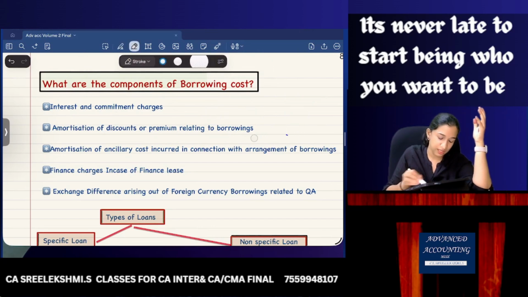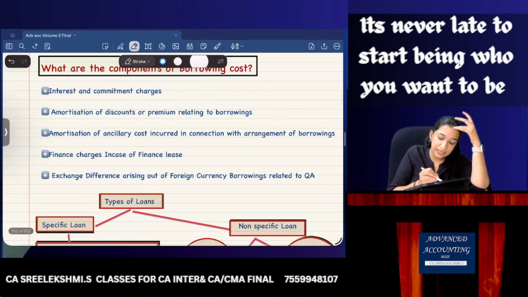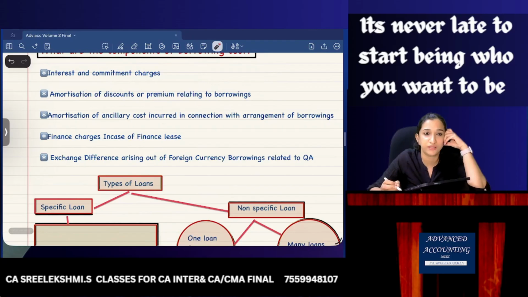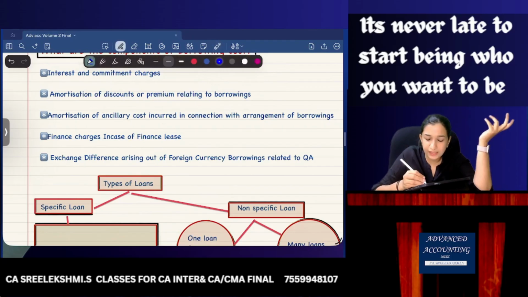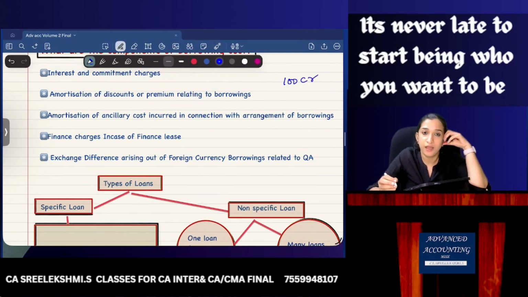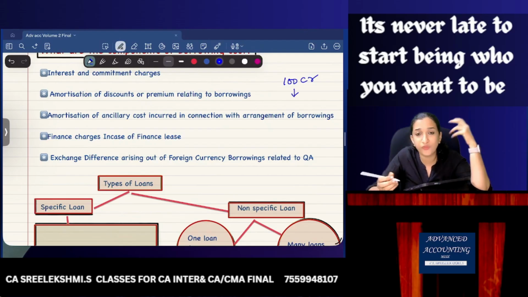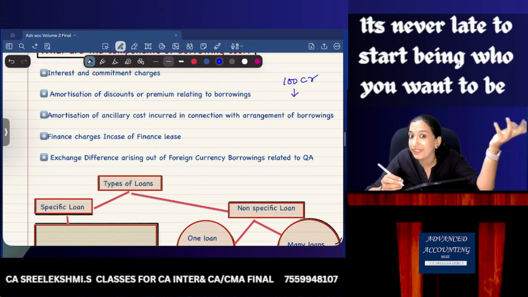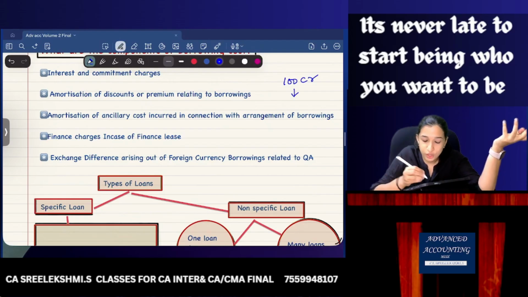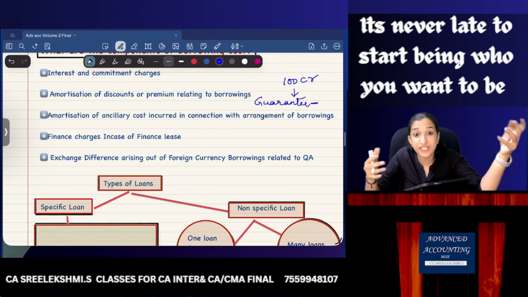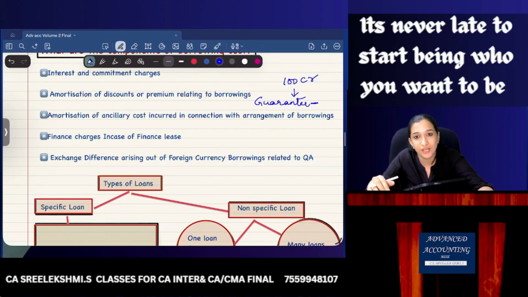Now, amortization of ancillary cost incurred in connection with the arrangement of borrowings. For example, I'm a company taking a 100 crores loan. Sometimes the bank will ask for a guarantee, so I need a guarantor. For that, I approach entities which provide guarantees, or agents who help us get one, and we need to pay guarantee commission, or agents' commission for arranging this loan.